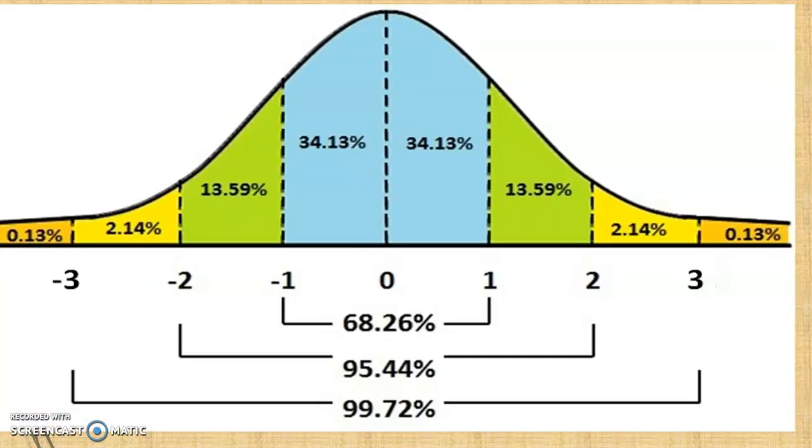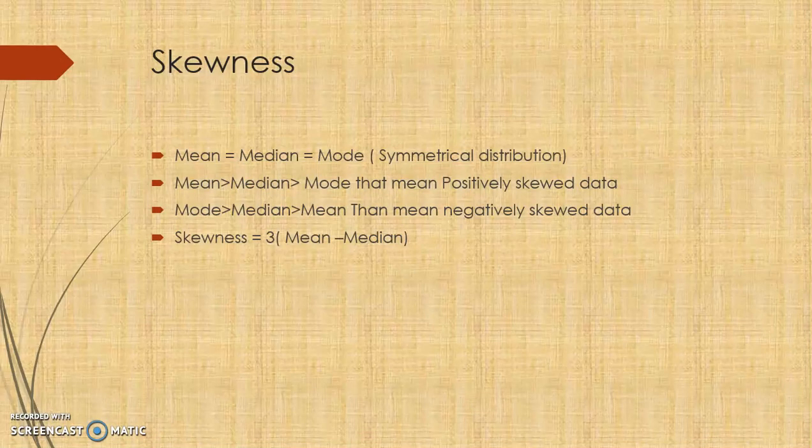Next, after calculating the normal probability curve, this is the curve actually. Once the Z score has been calculated, you can go for the NPC curve. The NPC curve guides you properly whether your data is normally distributed or not. Thereafter you can go for the skewness. Skewness, how do you do it? Skewness, as I said, is also relevant to the NPC, where mean, median and mode are equal, which is known as a symmetrical distribution. Then that is the perfect normal distribution of the data.